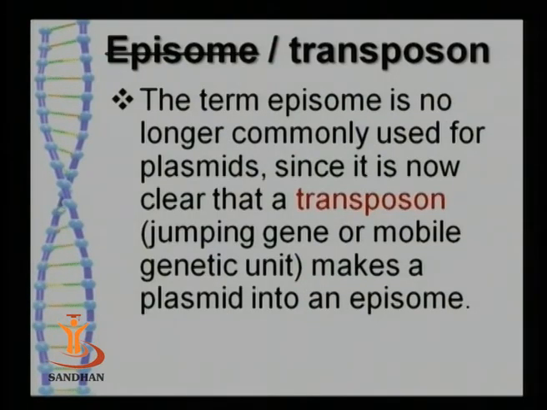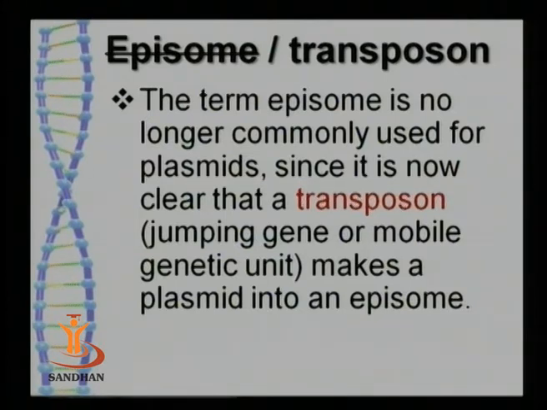Now, the term that I just told you, episomes, is not widely used at present, or is no longer commonly used for these plasmids. The reason is that it is now known that transposons, which are similar to a plasmid and contain mobile genetic elements or jumping genes, are what make a plasmid into an episome.